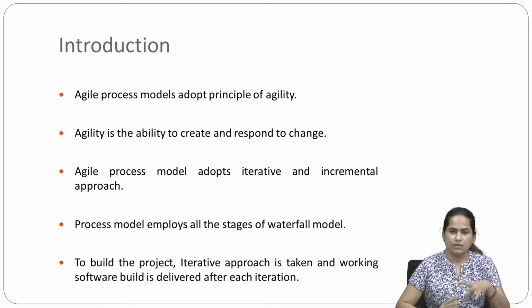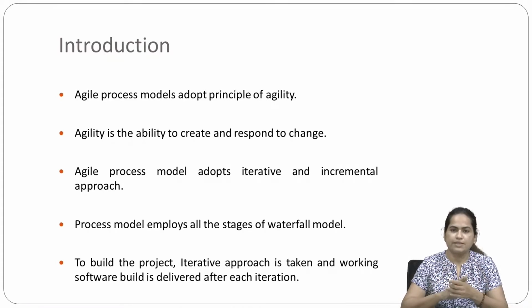So from it the word agile is derived, and we have agile process models. It means the main concept of agile process models is that whatever changes we have, we can easily accommodate them.